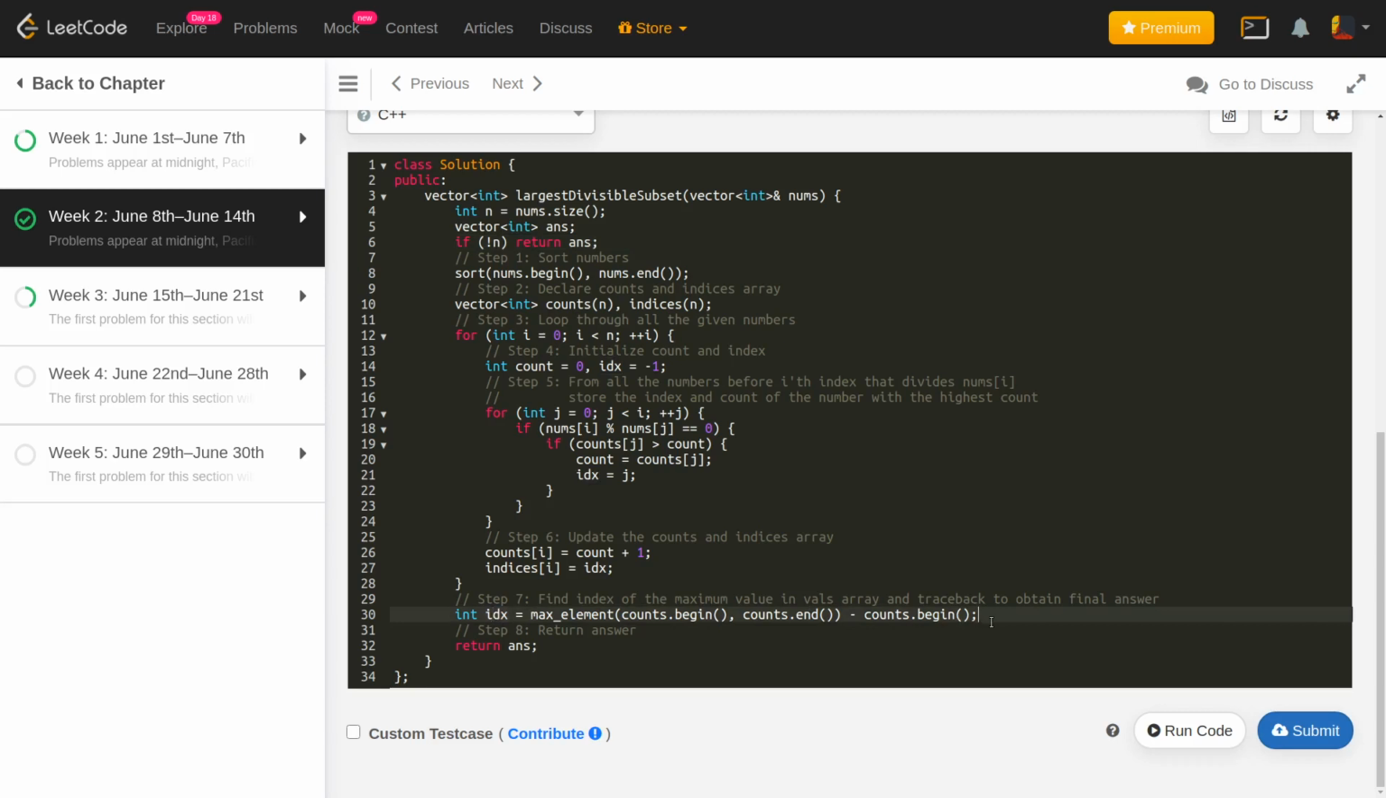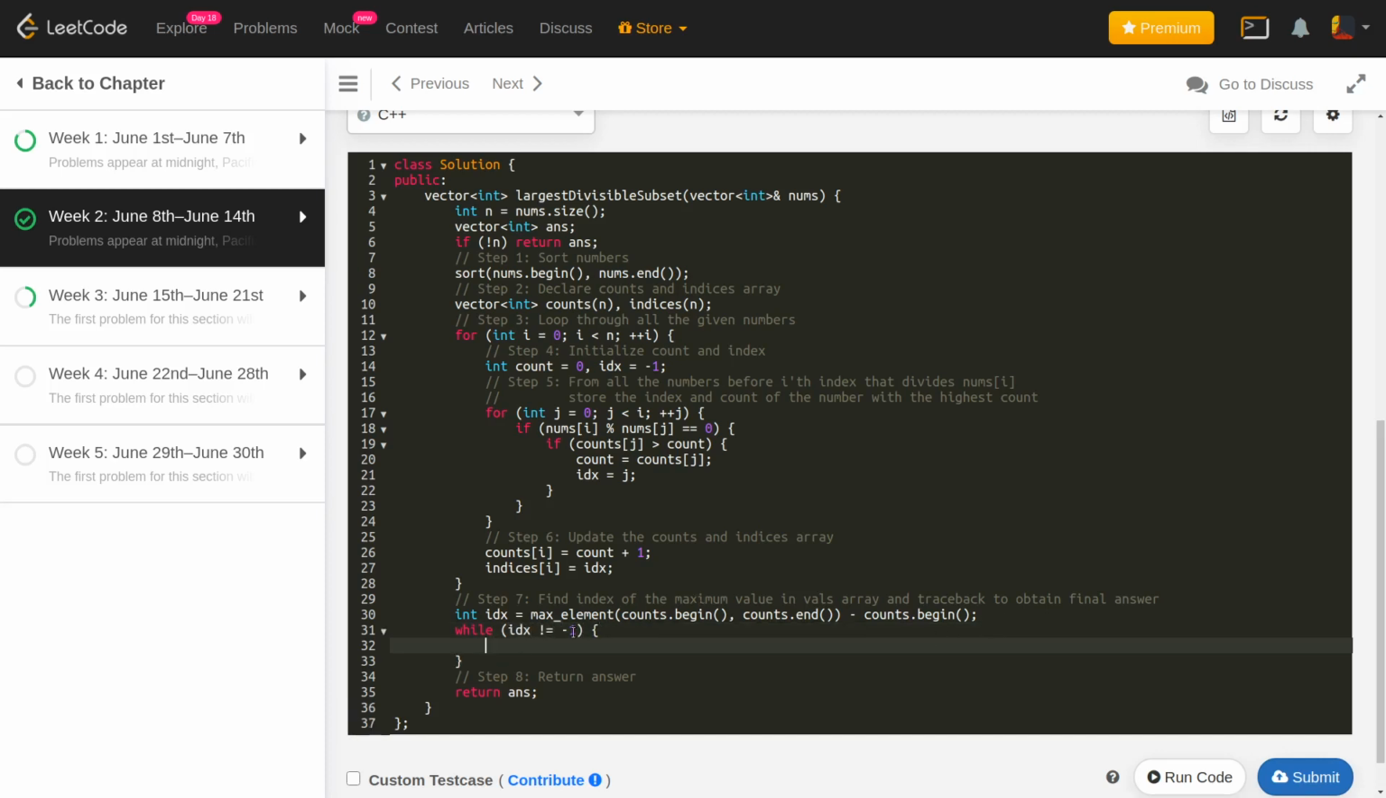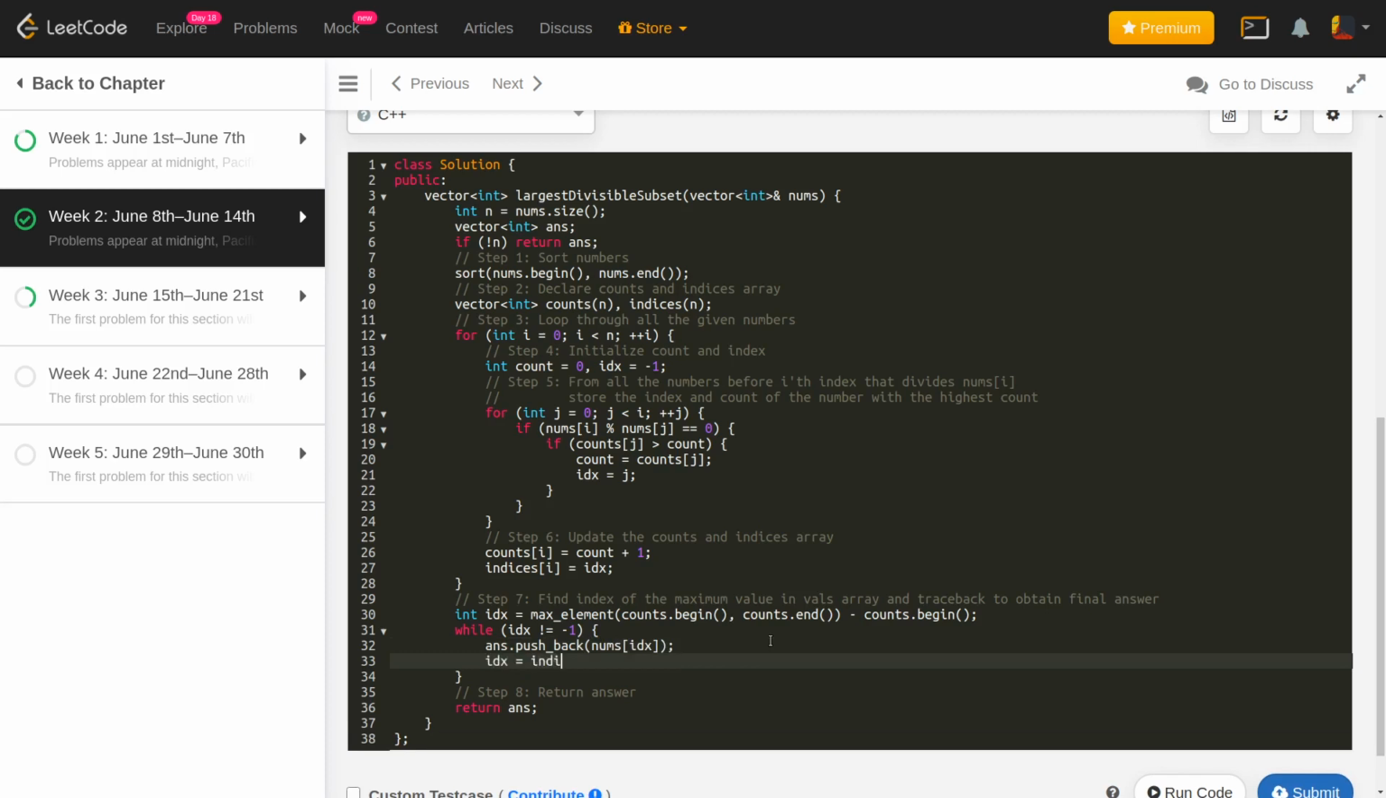Now we need to trace back, and we'll trace back till index is not equal to -1. Because there is going to be one position, the last element, while tracing back, where the index will be -1. We'll be tracing back one by one, and we'll be storing all these numbers in our variable answer. So we'll push back nums of index, and we go back using index equals indices of index.